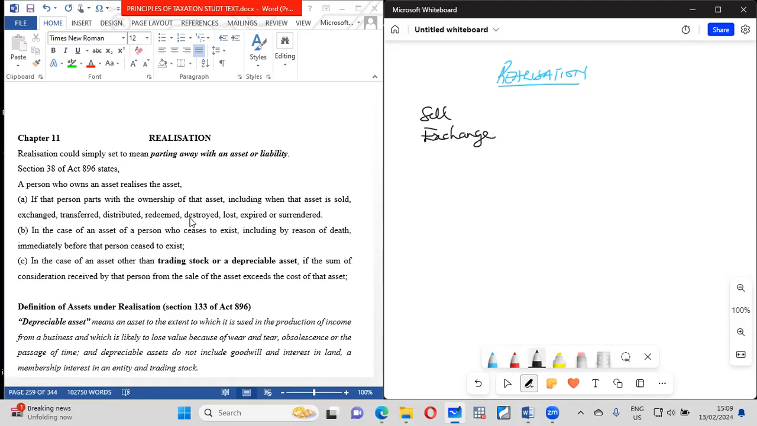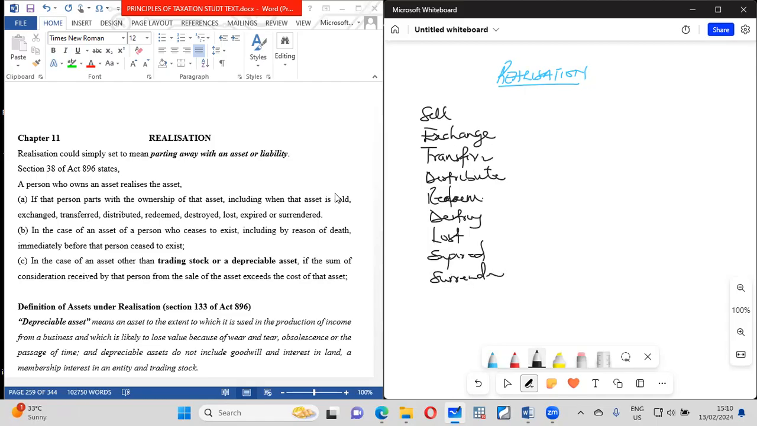It means you parted away with it. You can actually transfer the thing to someone. It means you parted with it. You can actually distribute it. So long as the thing is not with you anymore, that is it. You can actually redeem it, the liability. You can actually destroy the thing. You can actually lose the thing. So the thing gets lost, that's expired, you can't use it again. You can actually surrender the thing. You can actually give it out, which is another meaning of transfer. So all these mean that you are parting away.